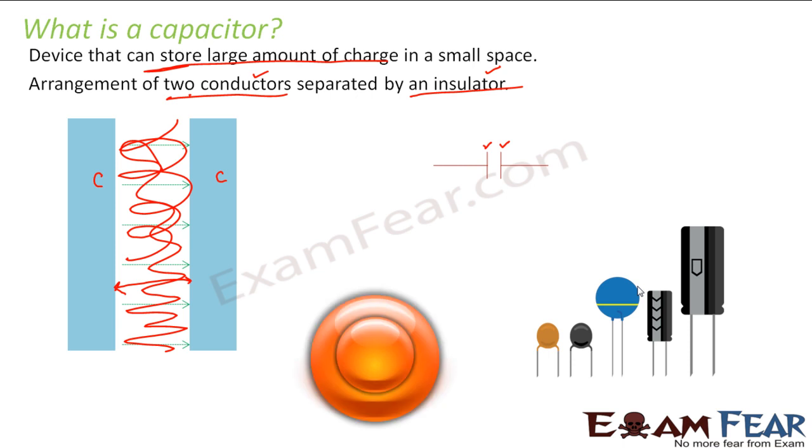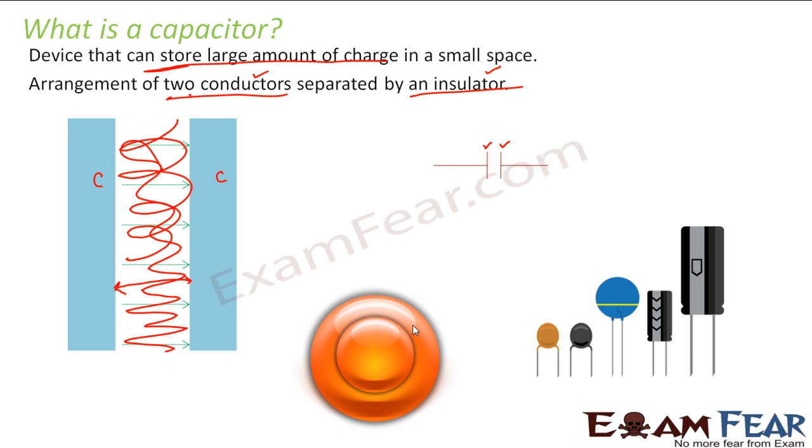As I told you, capacitors can also be of this form. Here you can see two spheres. The two spheres are conducting spheres, so they are two conductors separated by an insulating medium. That means the space between the two spheres is filled with some insulating medium. So this was the very basic idea of what a capacitor is.